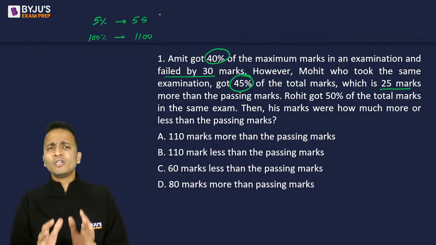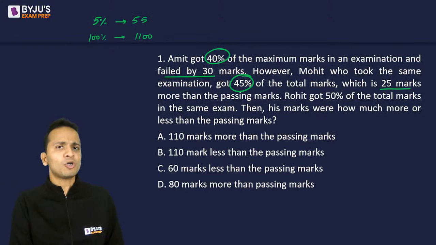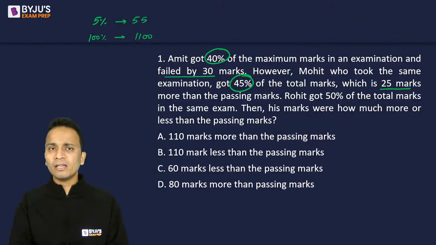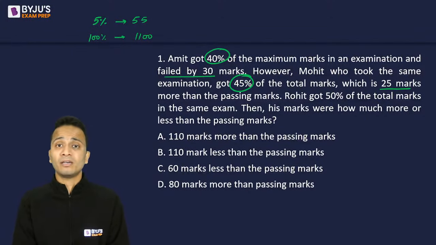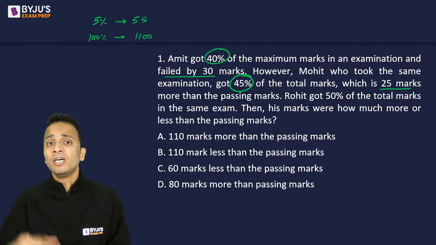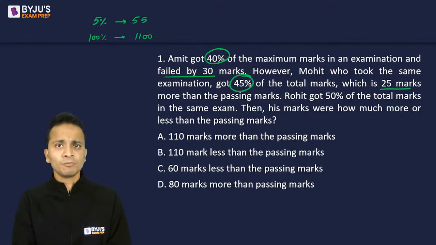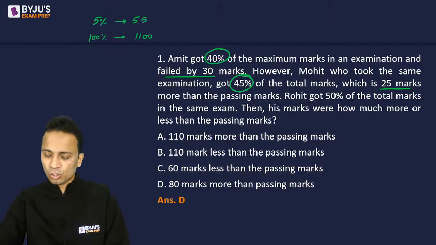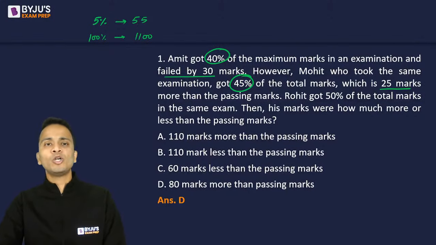All right, so try to write as little as possible, which is another way of increasing your speed. If you write less and do oral calculations, then you can save the time that you waste in writing a lot of things on the rough sheet. You'll save this time and you'll be able to attempt more questions. All right, let's move ahead. This was question number 1. Correct answer, yes, all of you, option D. Let's move on to the second question.